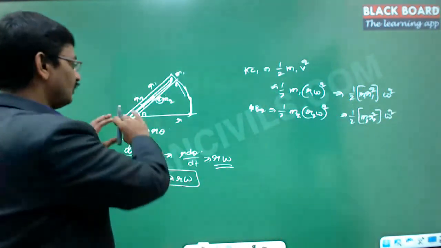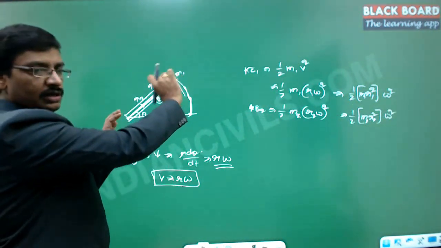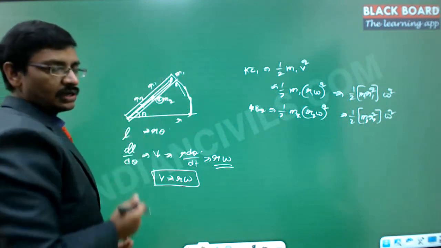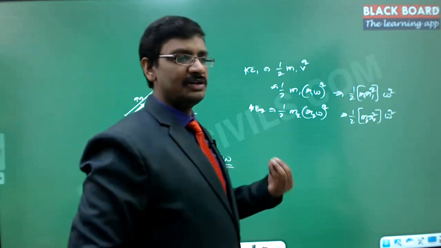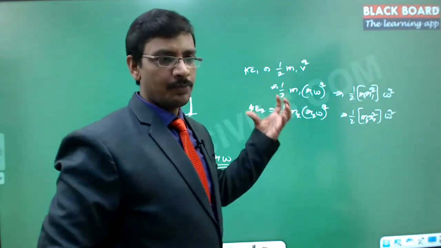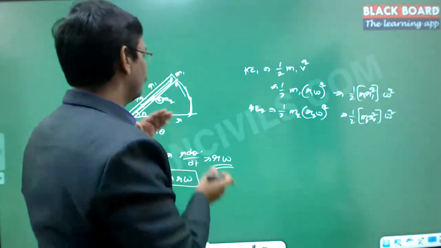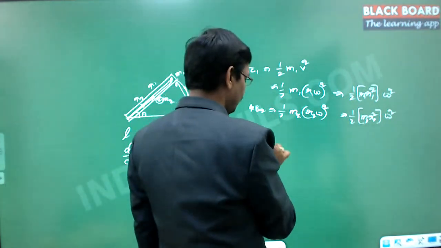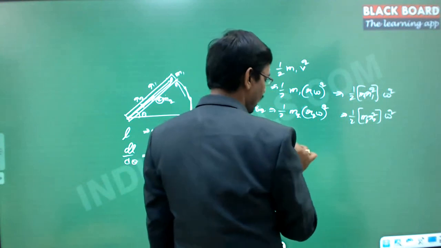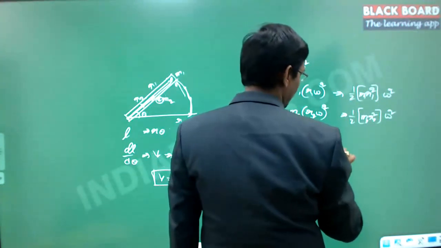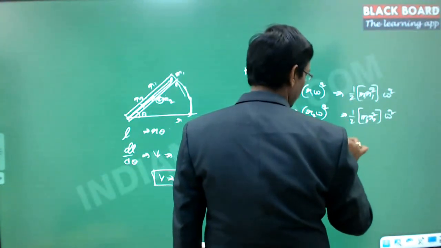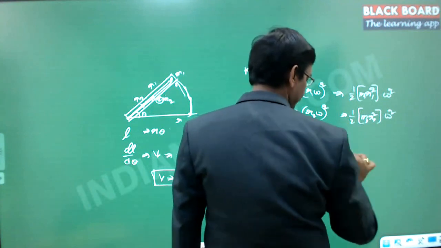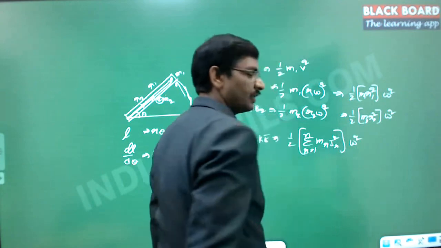Now the kinetic energy of all the particles together. If I take the entire block, by making an infinite number of particles and then I rotate it, each and every particle will have its own kinetic energy. If we add up all the kinetic energies together, then it will be the combined kinetic energy of this particular block. Hence that KE can be expressed as half into sigma m_i r_i square, i equal to 1 to all the particles n, into omega square, right?